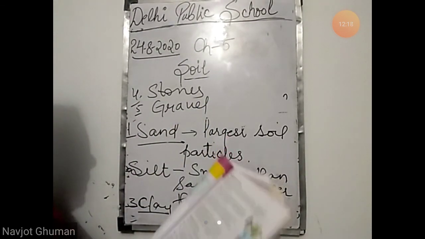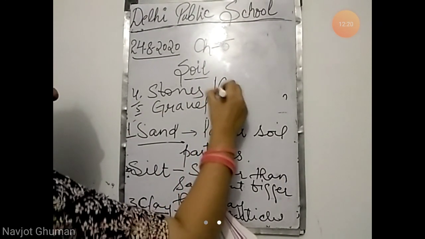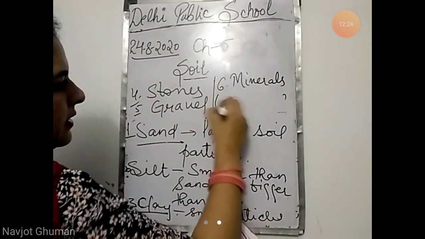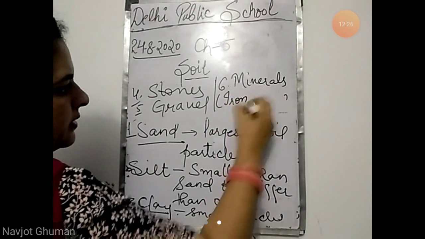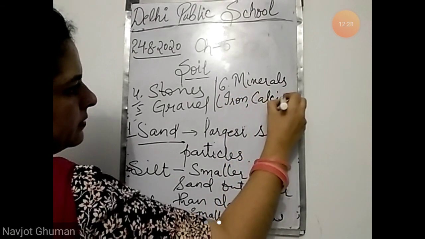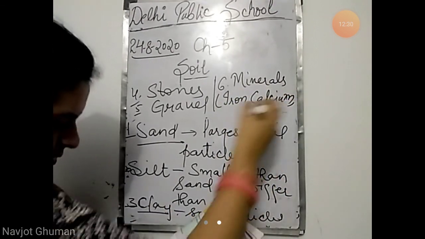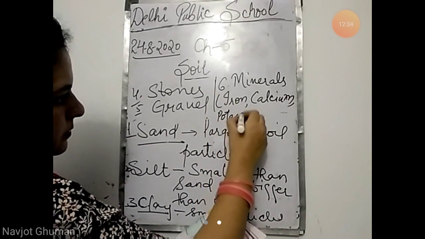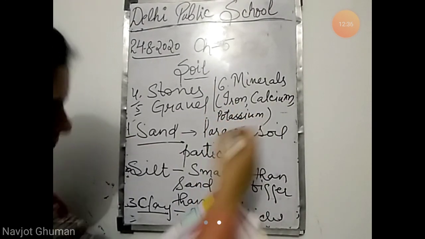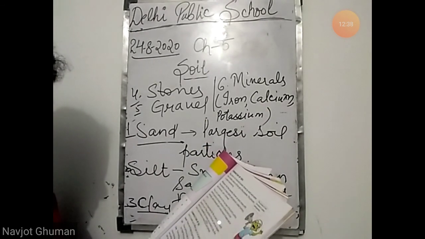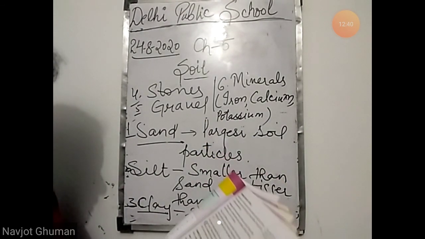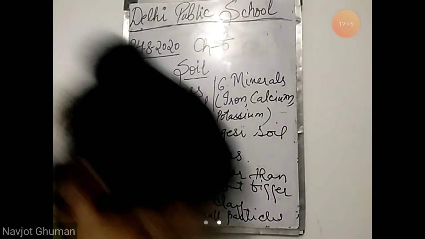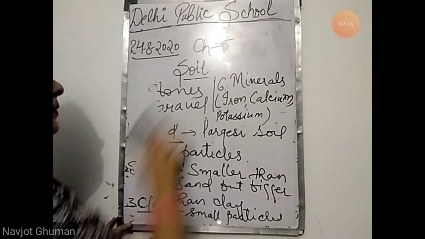Minerals such as iron, calcium and potassium. And humus. Soil also contains some amount of air and water.